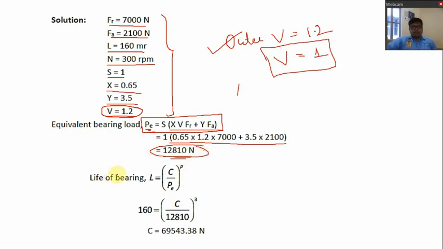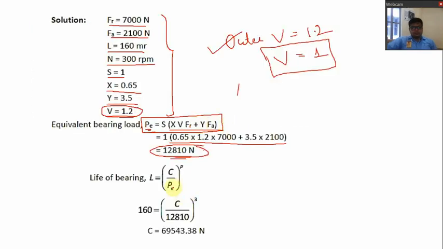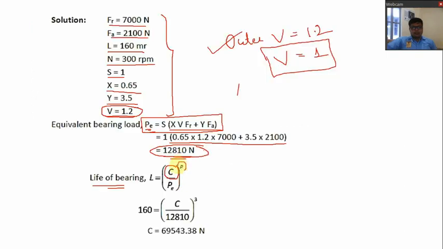Now what do we have to find out here? Design the ball bearing. So it means we have to find the dynamic load C. We have the equation for the life of the bearing: L is equal to (C by P) raised to small p. Now this one is a ball bearing, so for ball bearing this small p is equal to 3.